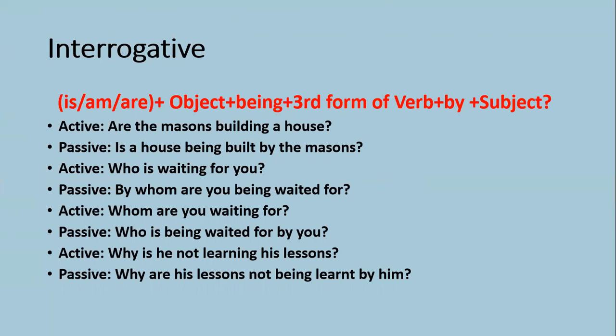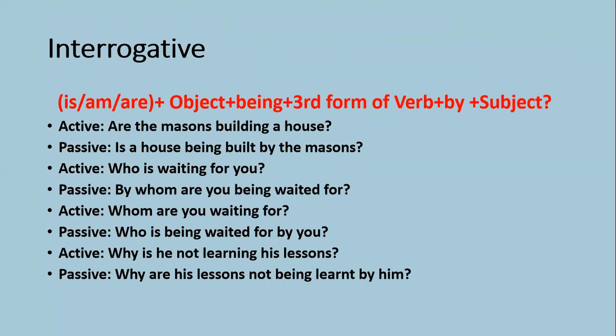As you know, in interrogative sentences we always use a question mark at the end of the sentence. Are the masons building a house? Is a house being built by masons? Who is waiting for you? Now, the point is that in interrogative sentences, if the active sentence starts with who, a question word, then who will change into by whom. By whom are you being waited for? Active: whom are you waiting for? If the active sentence starts with whom, then it will change into who in the passive sentence. Who is being waited for by you?